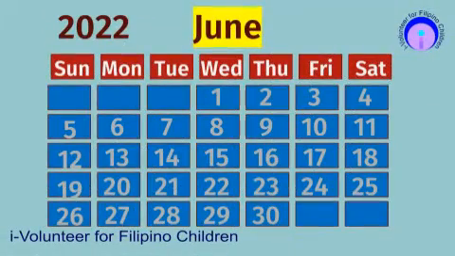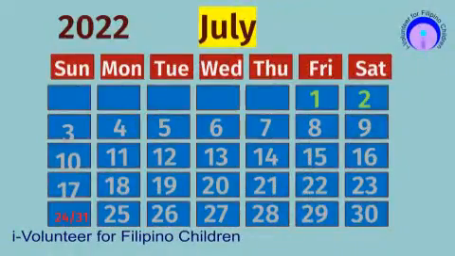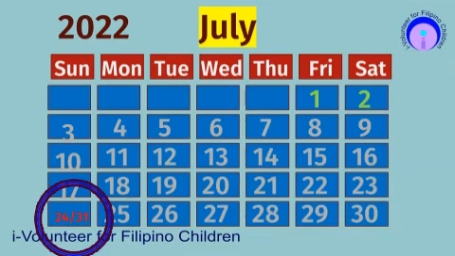In the month of June, can you figure out what day of the week is June 15th? Yes, June 15th falls on a Wednesday. For the month of July, can you figure out the last day for this month? Yes, it falls on a Sunday.